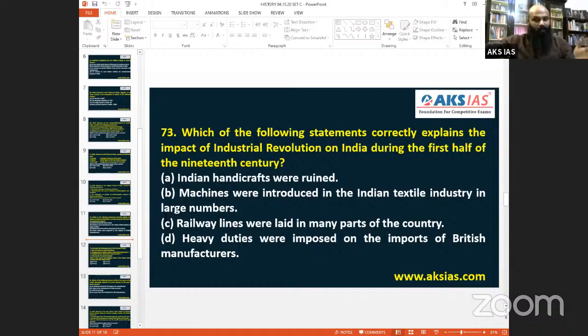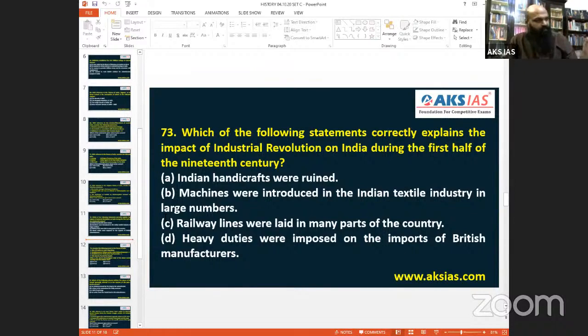We are a resource market. Cotton, indigo, jute and all was taken from here to England. They will finish the produce there and they will bring it back to India. Railway lines were laid in many parts of the country. Okay, Industrial Revolution, even if you take, railway lines were not exclusive, 18th century I said. The railway was not that big an effect, because resource. Heavy duties were imposed on imports of British manufacturers, not at all. Free trade was there. Free trade was given. Please remember free trade.